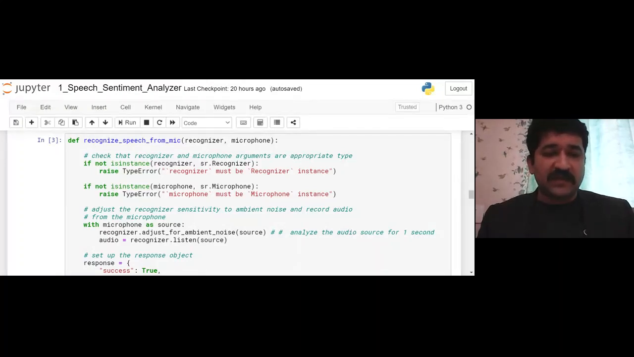I should not pass any wrong thing. But yes, if I am passing it, I need to check if it is proper or not. Okay, so that is the first step we have done.